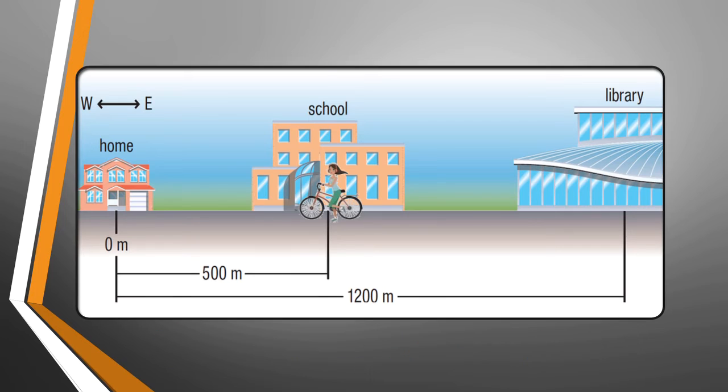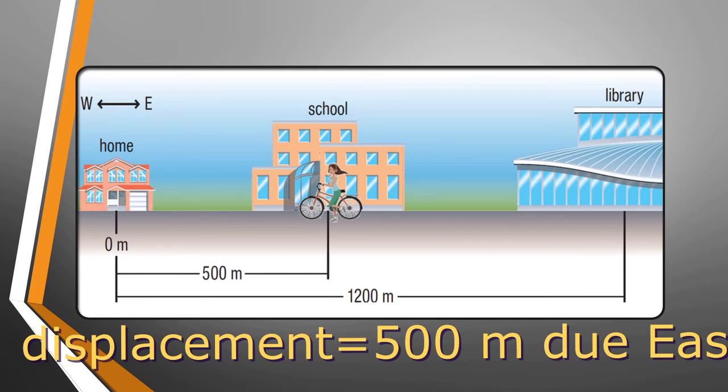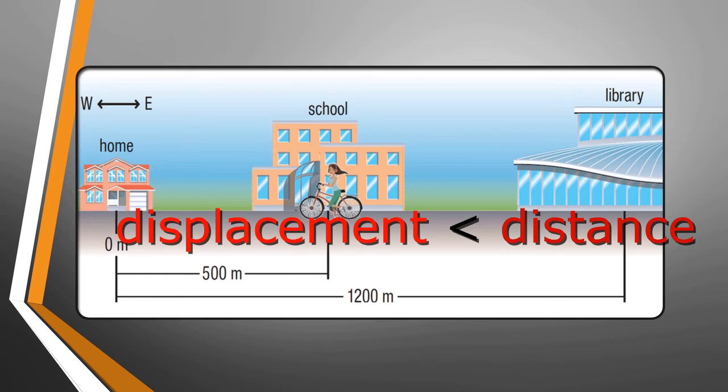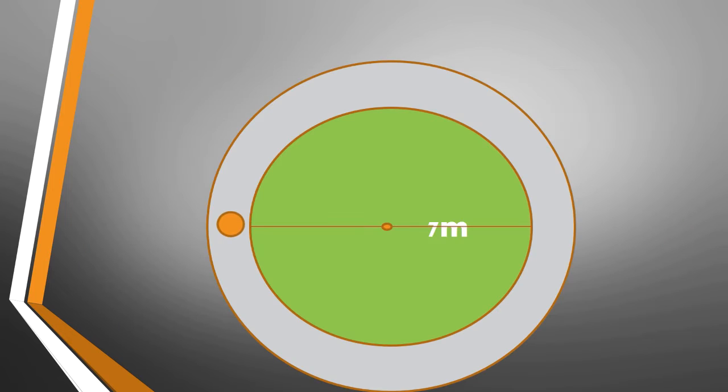But the displacement of Anne is the distance from initial to final position, which is only 500 meters due east. In this case, the displacement is less than the distance. Here a boy is running around a circular ground which is of radius 7 meters.